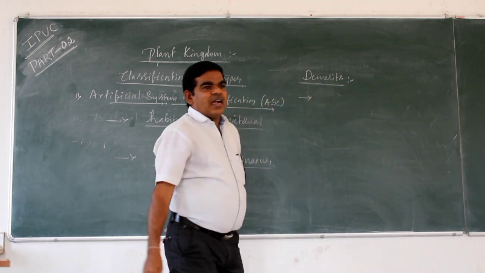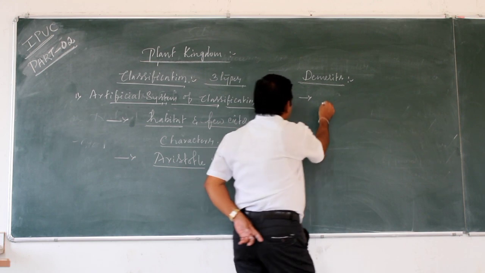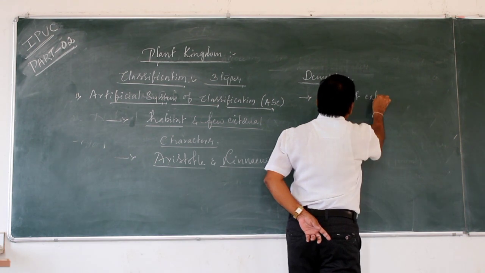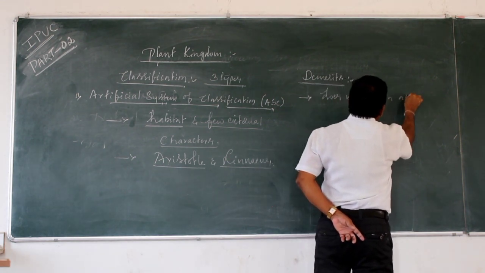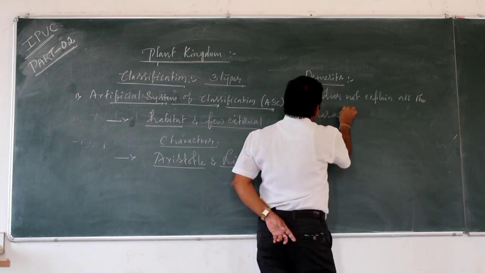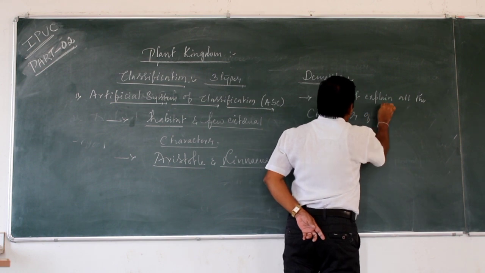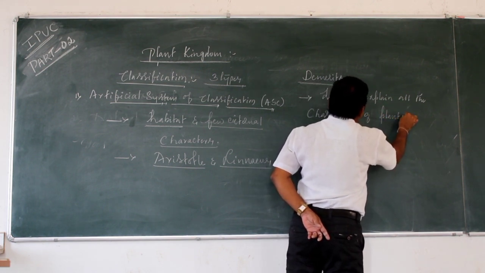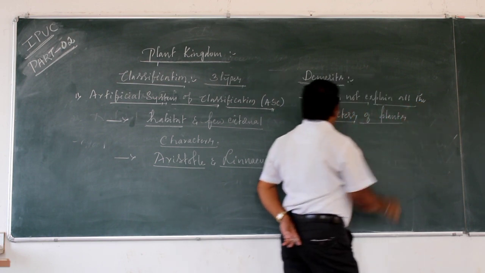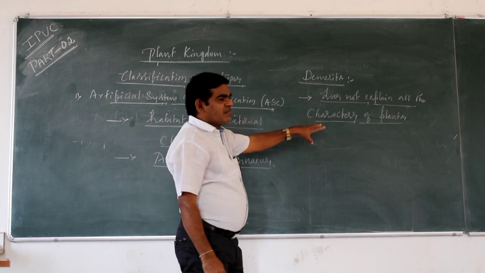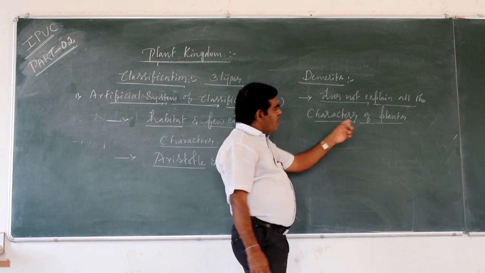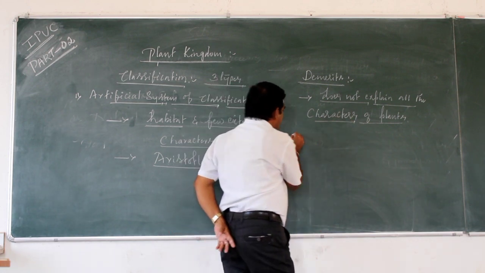This system does not explain all the characters of plants. The artificial system of classification fails to explain all the characters of plants.